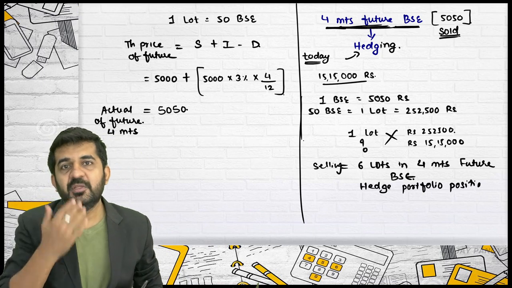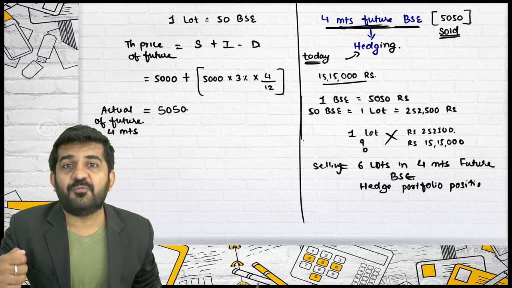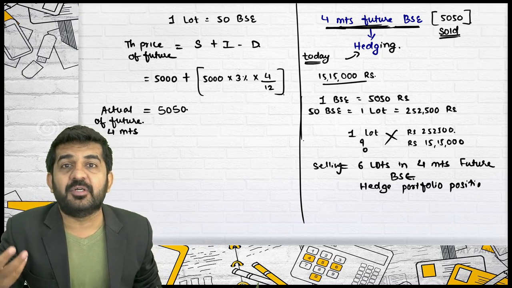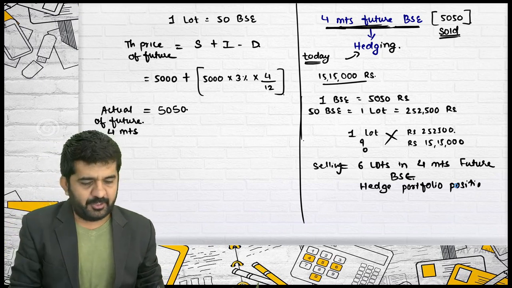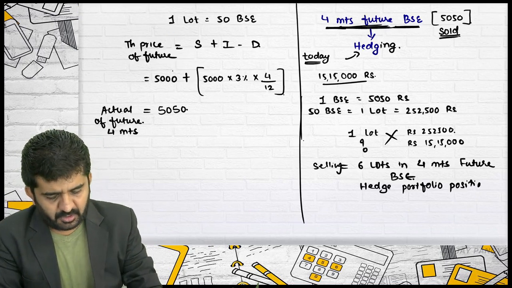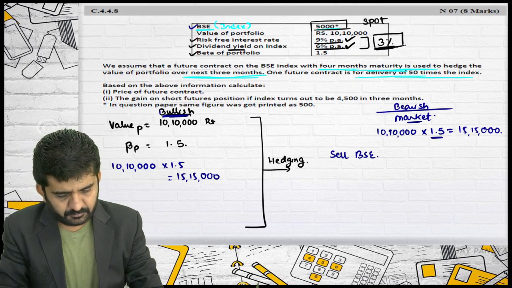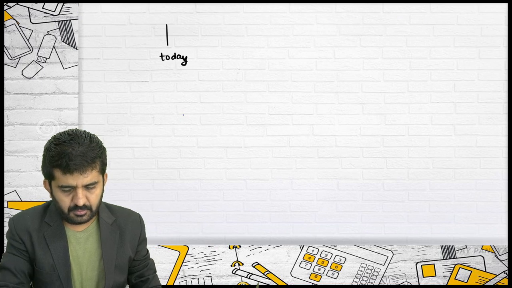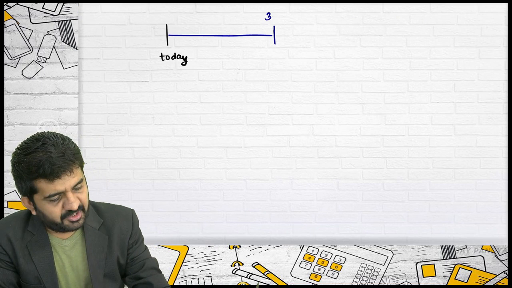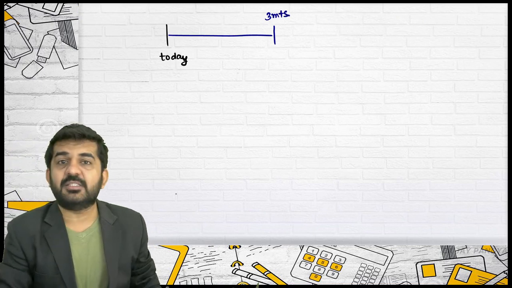Alright. Sir, I want to hedge for 3 months. Why am I taking a 4 months security? I'll explain to you. Try to concentrate. This is today. You have a risk for 3 months and you want to hedge 3 months.